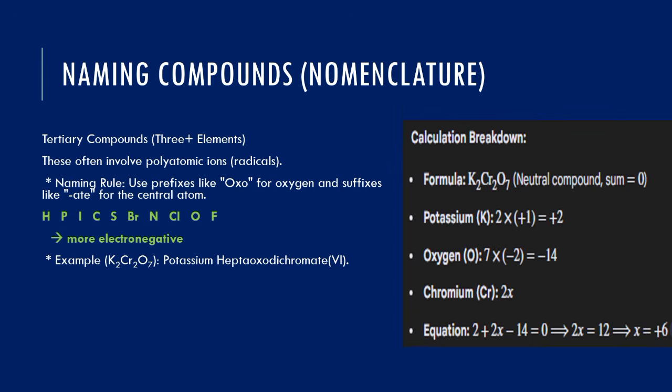So that's how we got it to be dichromate 6, because there are 2 chromium here. But if it is only 1 chromium, we don't need to add any prefix, we just leave it like I call it chromate. Hope you get that. The number of oxygen there is 7. We call it heptaoxo. Remember, oxygen here is the highly electronegative one.